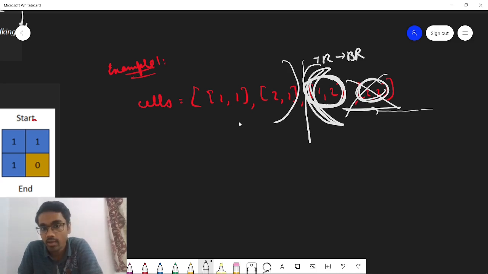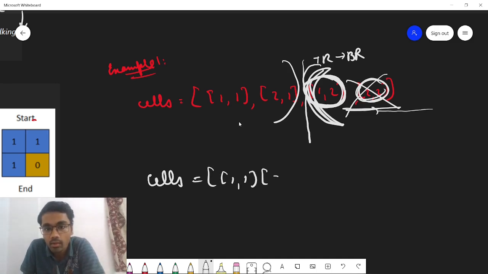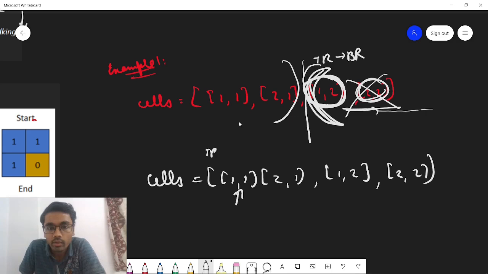Let me rewrite the cell values again: 1 comma 1, 2 comma 1, 1 comma 2, and 2 comma 2. So let's say this is the part where you can reach from the top row to the bottom row.